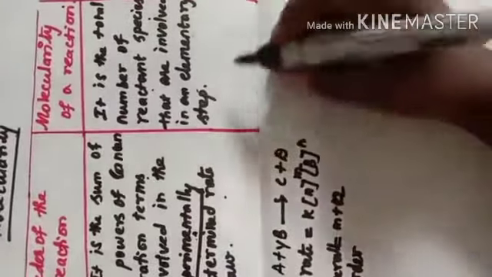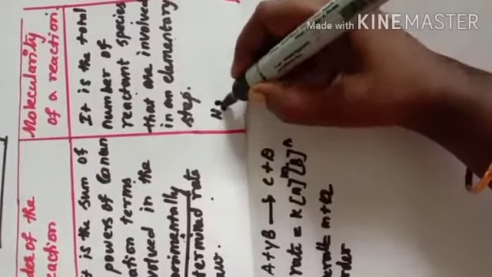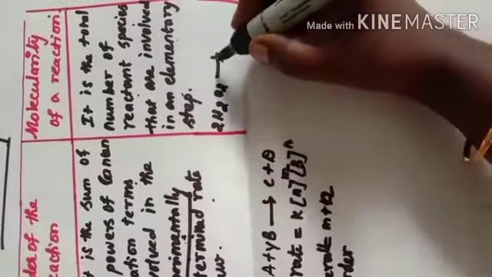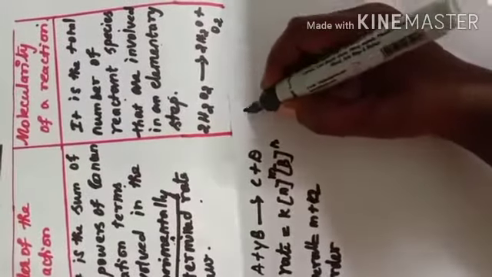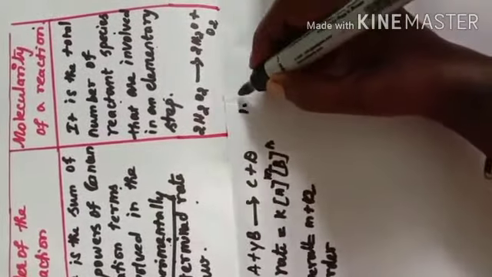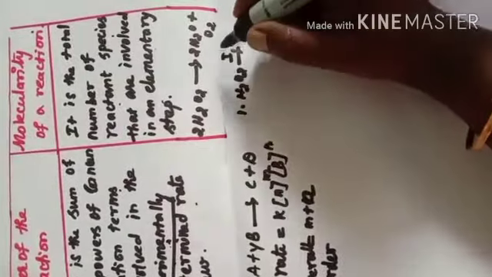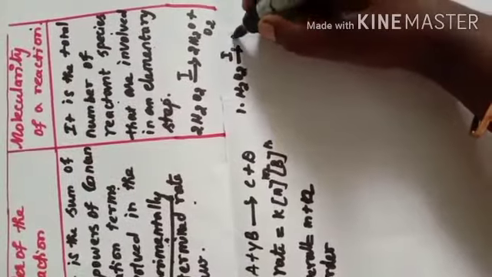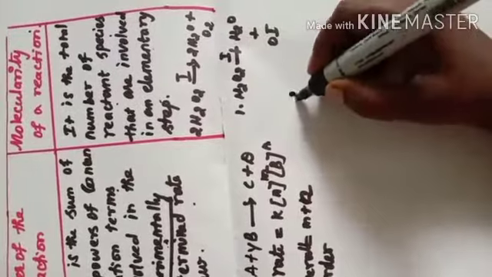To explain this, consider the decomposition of hydrogen peroxide, H2O2. Two molecules of hydrogen peroxide decompose into water and oxygen. This reaction actually takes place in two steps. One is H2O2 gives, in the presence of iodide, where iodide acts as a catalyst, H2O plus OI minus.